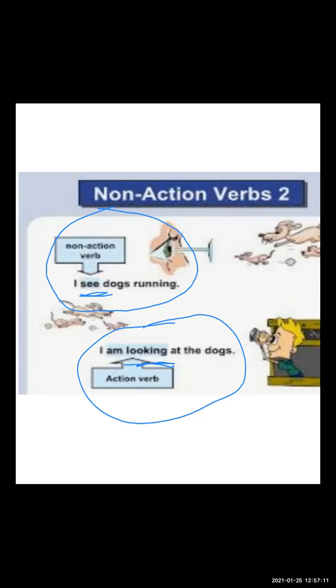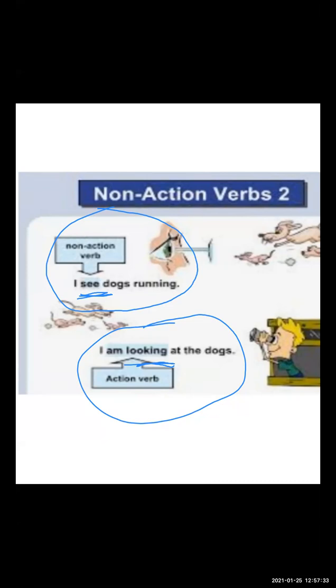Now suppose someone comes in front of you by chance. Okay, by chance. So your mind is diverted, and you just see who is roaming here and there. See is a non-action verb, because you don't have a desire to see that. You don't want to look and attend to that person.